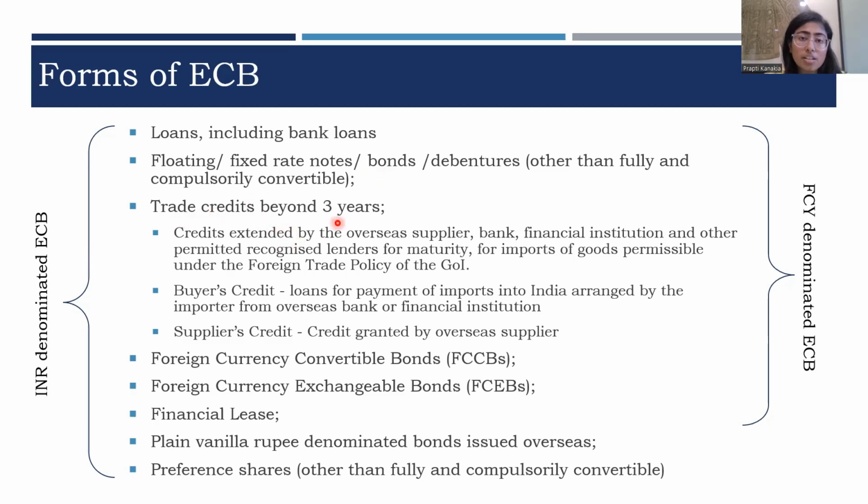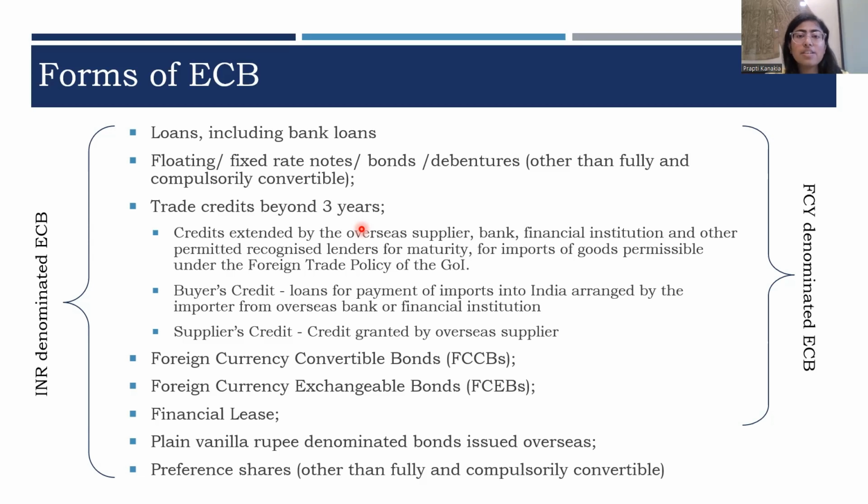Trade credits beyond 3 years. Where an importer, being a person resident in India, is importing any goods from a foreign jurisdiction, the supplier based in the foreign jurisdiction might give credit to the importer that the payment may be made after 3 years or at whatever point of time as mutually decided. So if the credit period of the payment exceeds 3 years, it shall be governed under the ECB framework. This arrangement is known as supplier's credit.